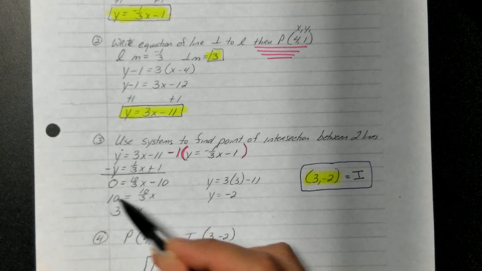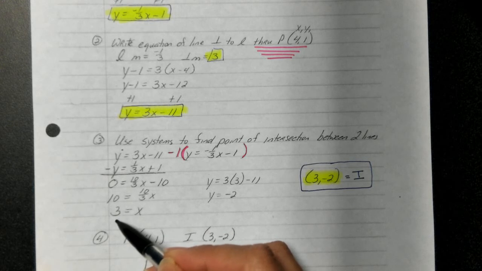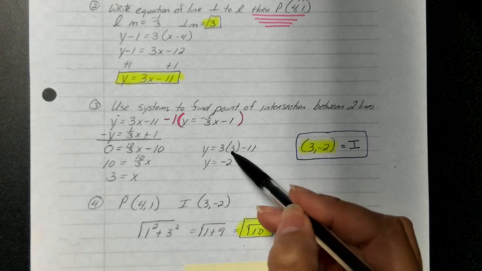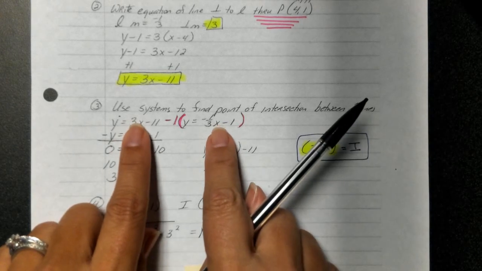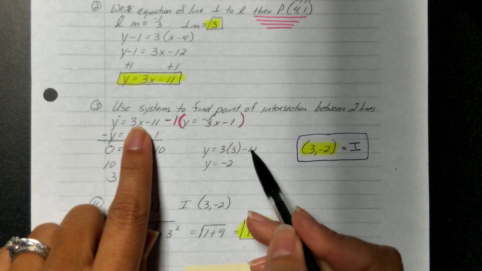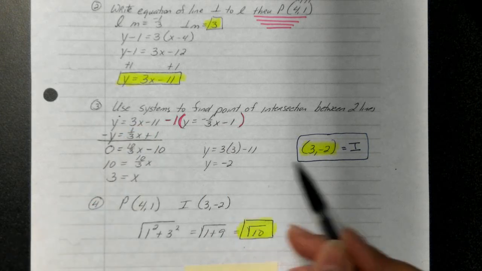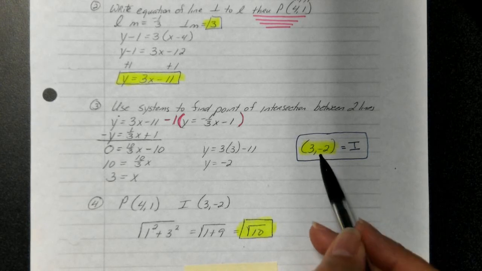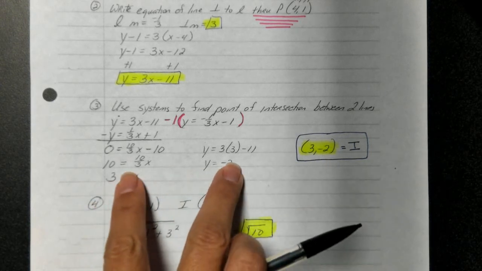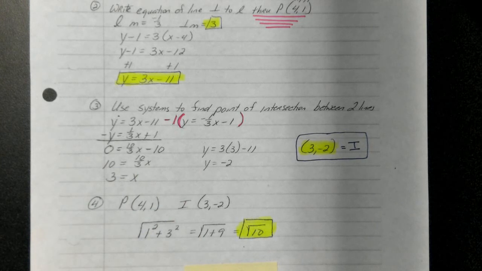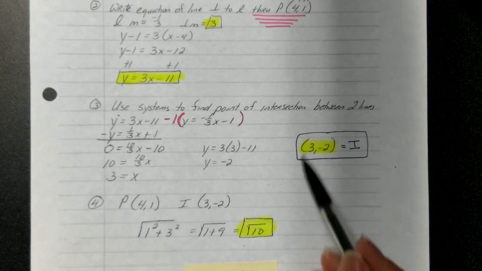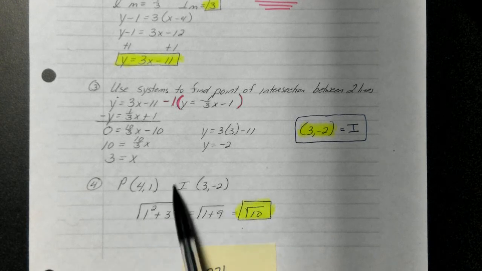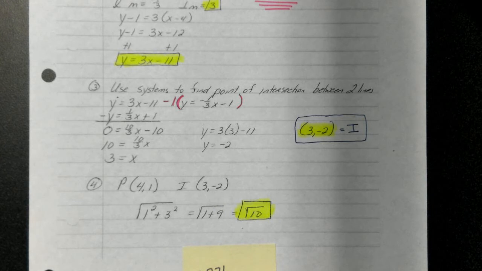Add the 10 to both sides. Multiply by the reciprocal to get x is equal to 3. Take your x, plug it into one of the original equations. 3 times 3 minus 11 gives us a y of -2. Notice that I'm writing my answer as an ordered pair. Okay, this is an intersection point between a point and a line, so it needs to be written as an ordered pair. And then from there, I'm using the point P and my intersection point and finding the distance.